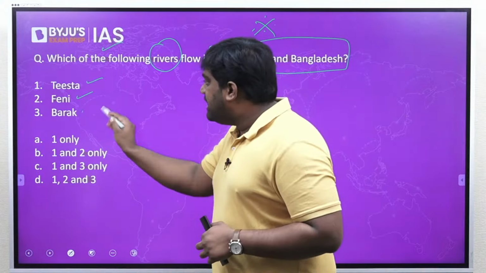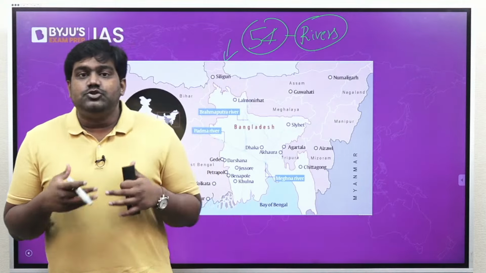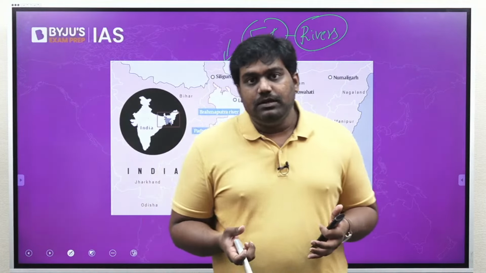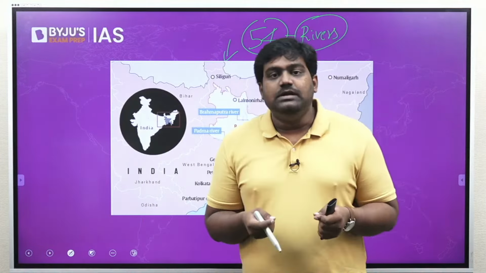See, this is a very, very important topic because there are 54 transboundary rivers between India and Bangladesh. We share 54 rivers. There are 54 rivers that originate in India and flow down into Bangladesh. So sharing the waters can always be controversial, right? Because water is a very emotive subject, and any projects that India plans, it will trigger a controversy in Bangladesh. Why? Because India is an upper riparian state. We are located in the upstream, whereas Bangladesh is a lower riparian state.